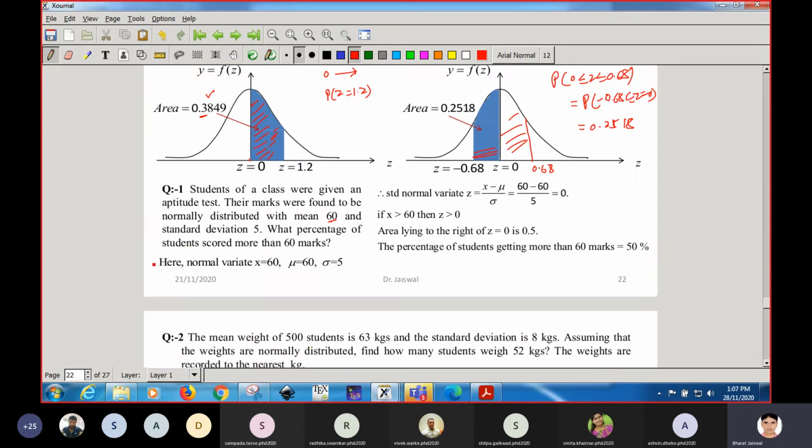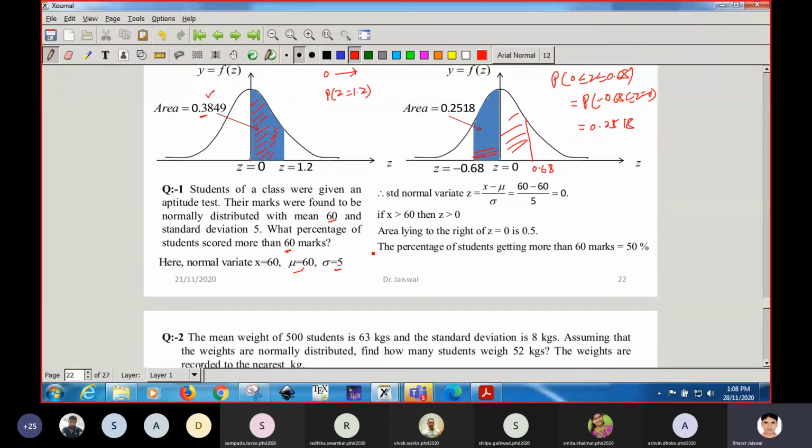Okay, so it is clear that the normal variate x equals 60. This mark is 60, mu is 60, it is already given, and the standard deviation is 5. Whatever is given in the question are the values of x, mu and sigma.